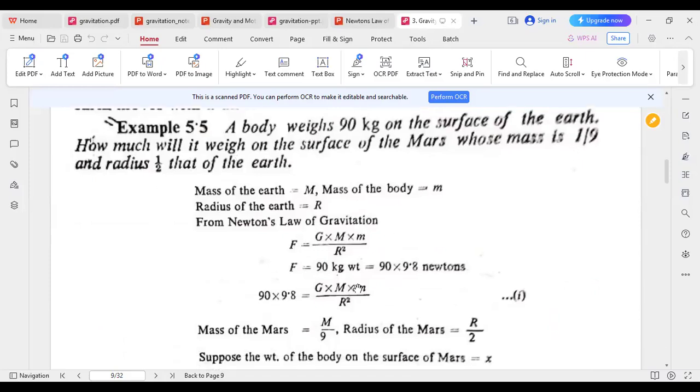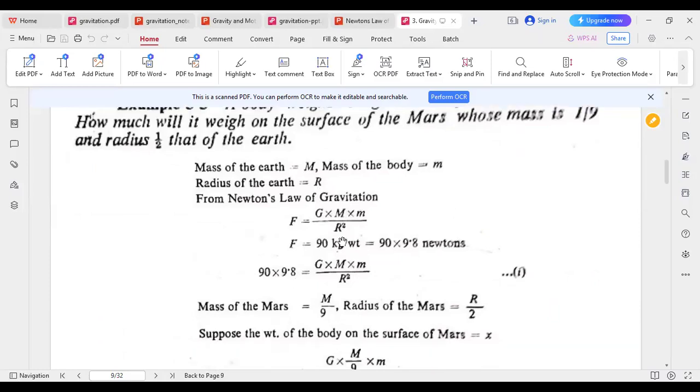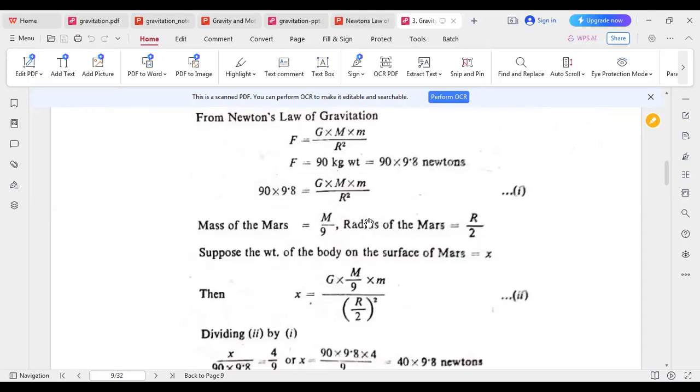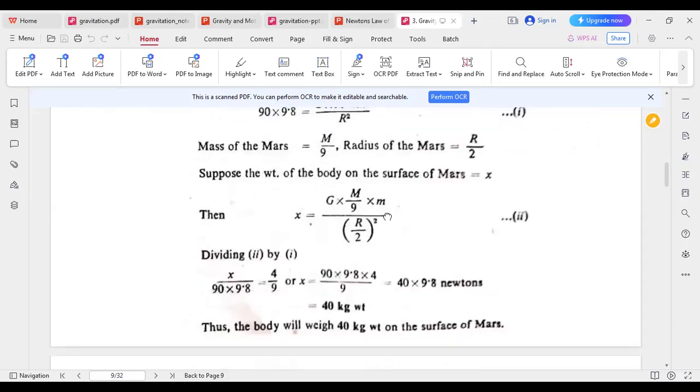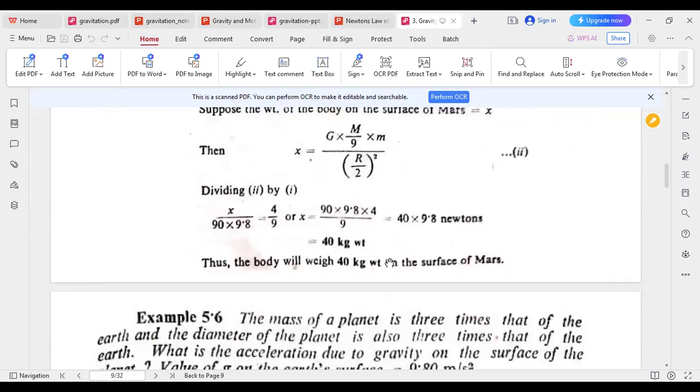That means we can use Newton's law of gravitation. Here capital M is the mass of Mars. So just using the given data, we get the mass of Mars.